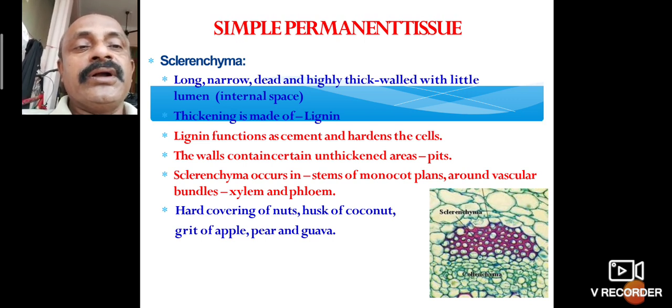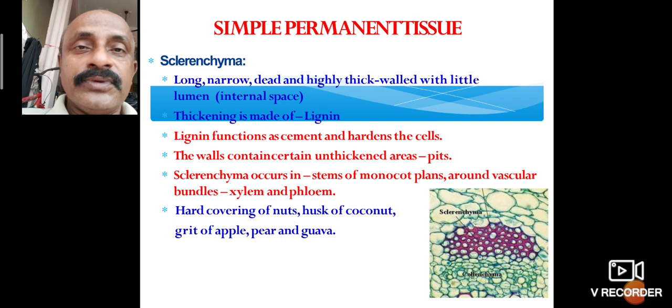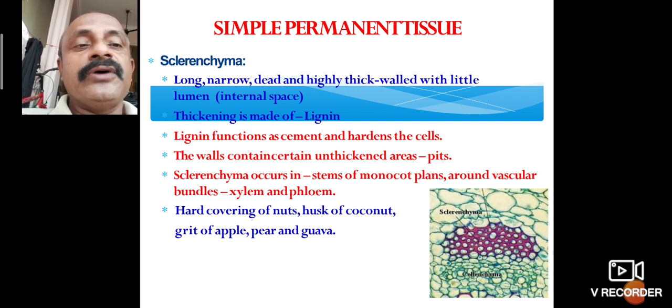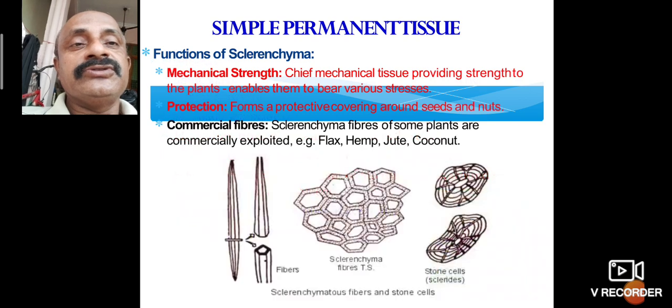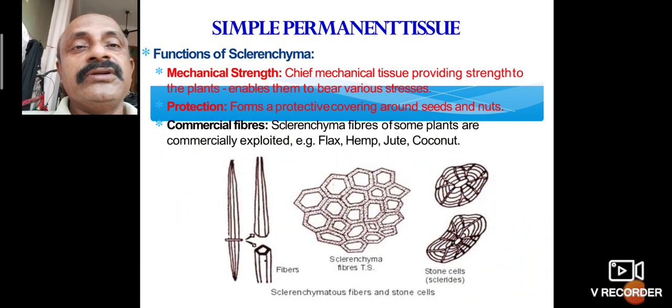Sclerenchyma occurs in the stem of monocot plants around the vascular bundles, where xylem and phloem are present. It forms the hard covering of nuts, the husk of the coconut, and the grit of apple, pear and guava. It is the hard covering of nuts, and it is a simple permanent tissue.